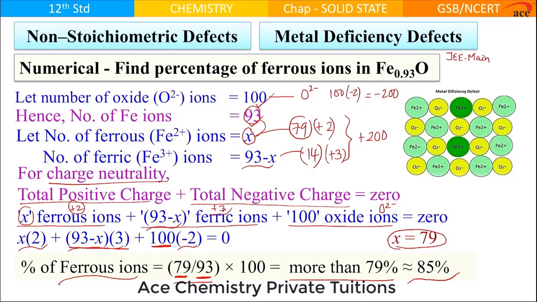Now, you realize why the formula is unusual, because the total charge is 0, but the total charge 0 is not made by ferrous ions alone, but also by ferric ions. So, that was about the last part of non-stoichiometric defect called metal deficiency defect, and this numerical helps us to understand why it happens so.